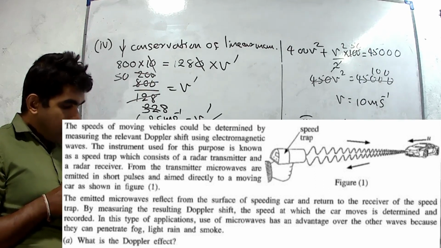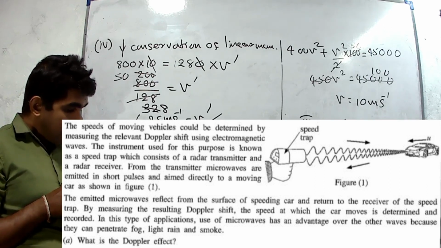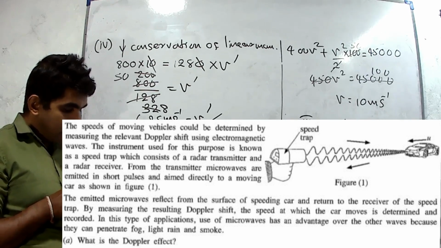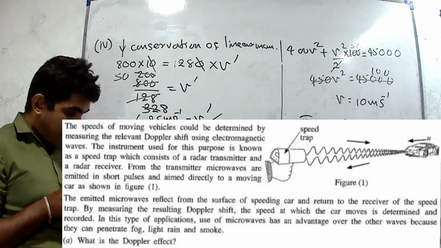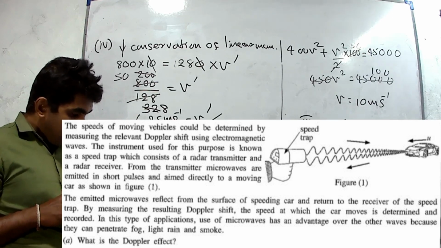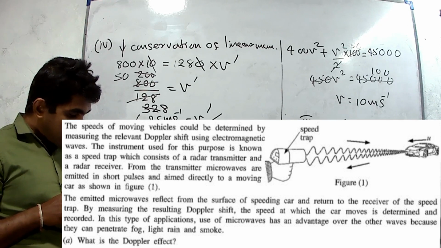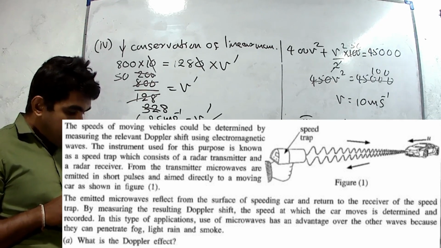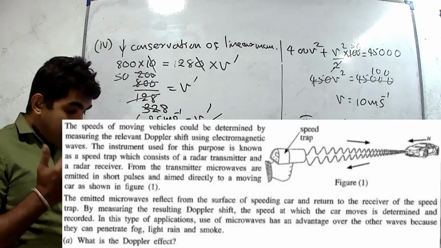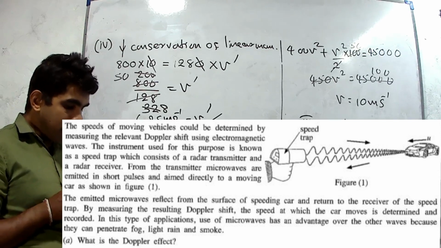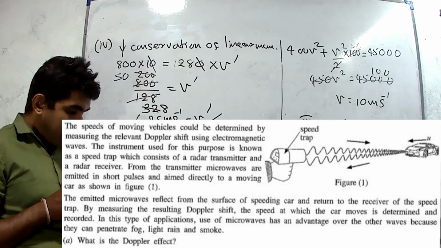From the transmitter, microwaves are emitted in short pulses and aimed directly at a moving car as shown in the figure. The emitted microwaves reflect from the surface of the speeding car and return to the receiver of the speed trap.